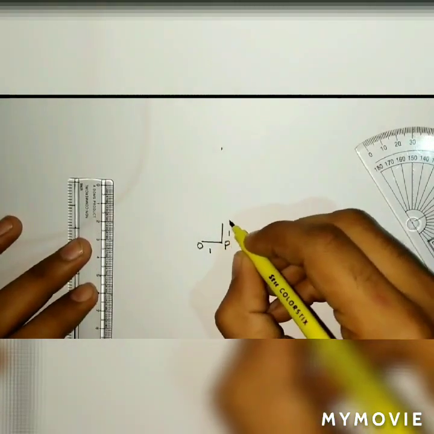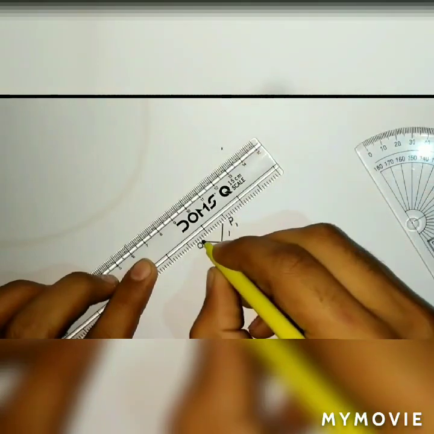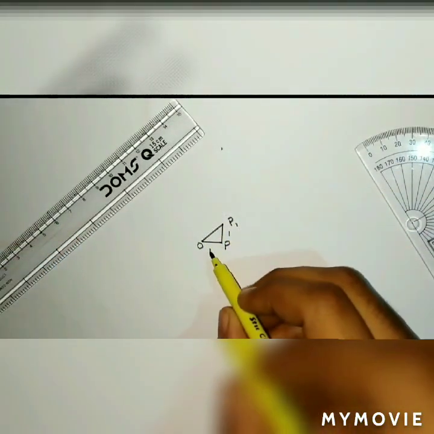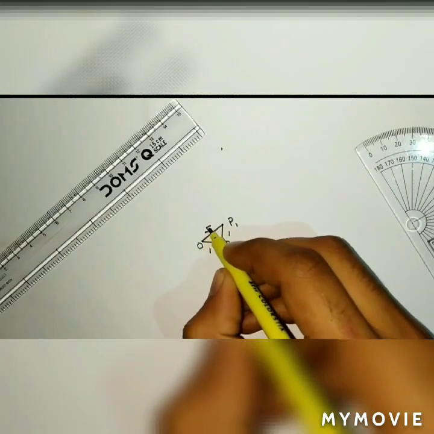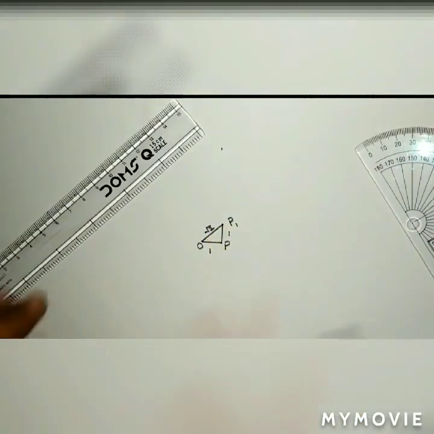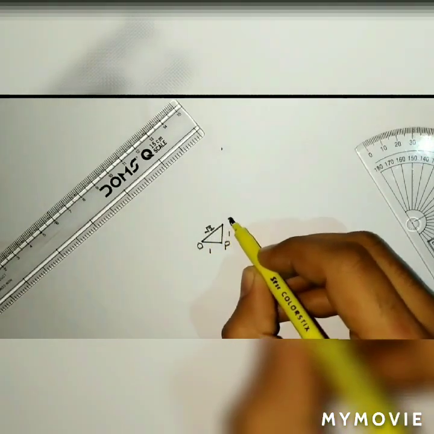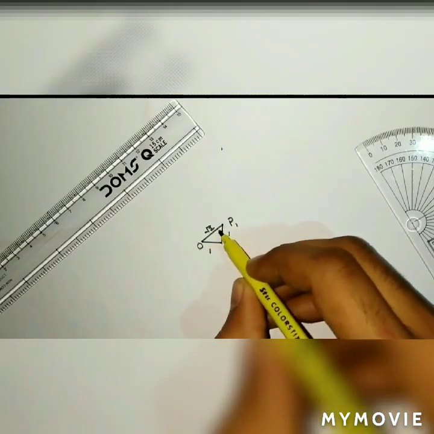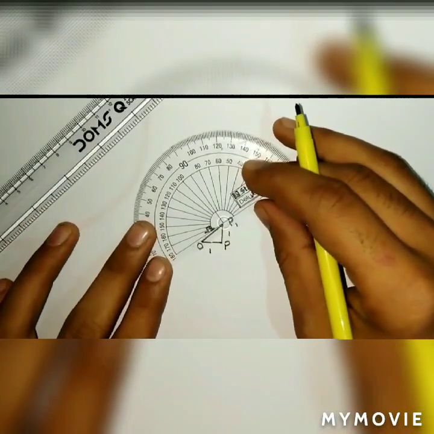OP, and the next point I'll make it P1. Finally we have to join OP1. How much will I get? Root of 1 square plus 1 square will give root 2. OP1 is root 2.